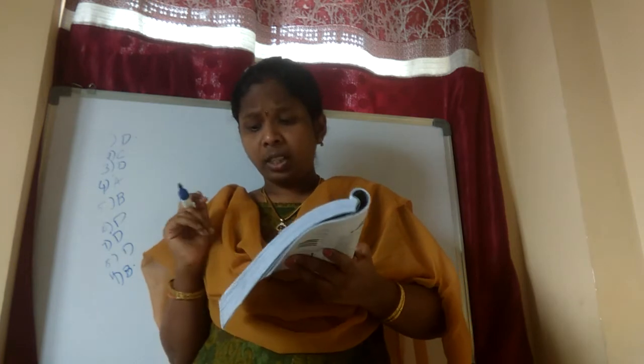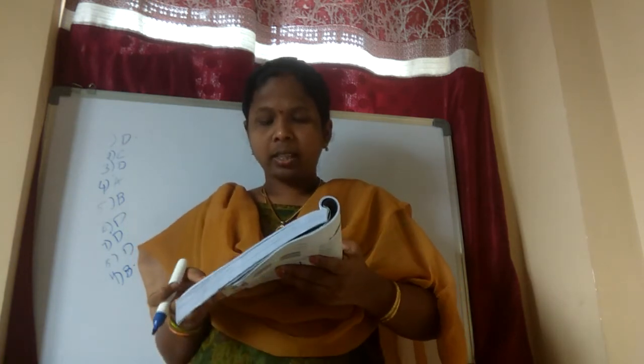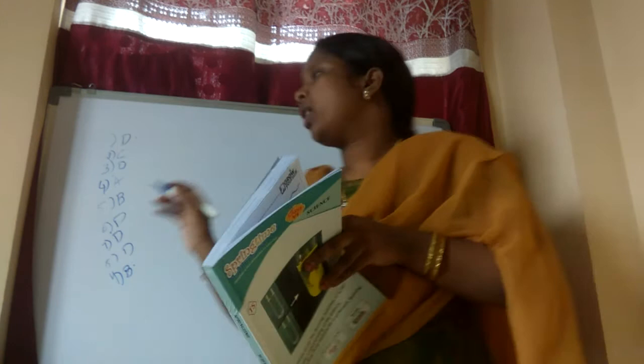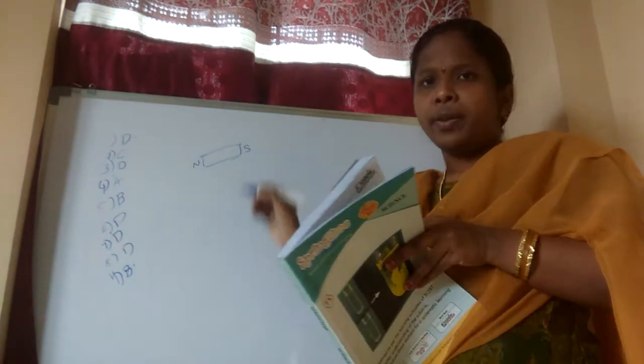A magnet has more strength. At which part will the magnet have more strength? See here: at its middle portion, at its poles, same everywhere, or depends upon the nature of the magnet. Everyone knows very well, right? How many ends will be there for the magnet? There will be north and south.